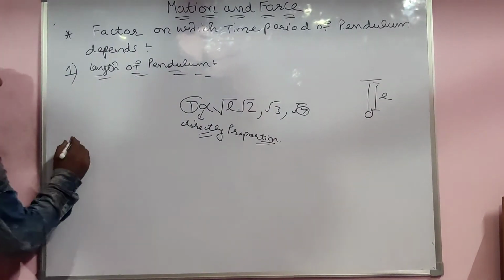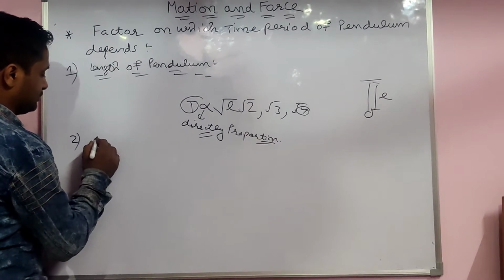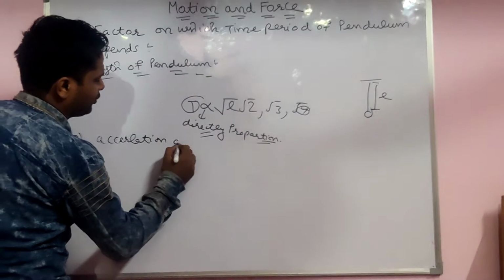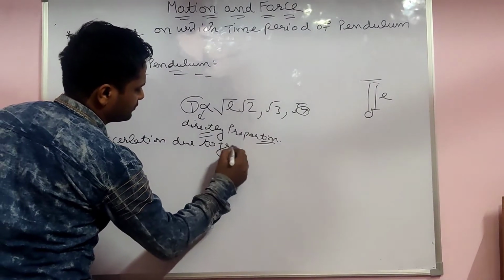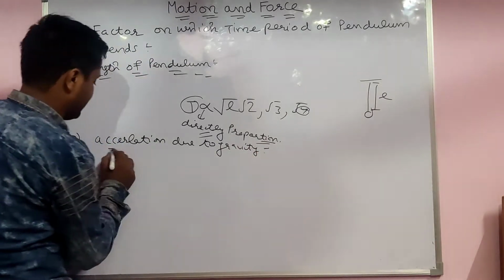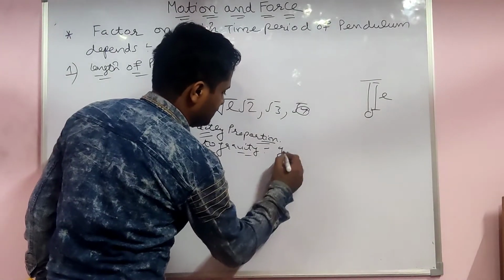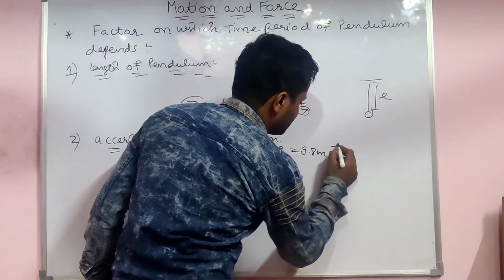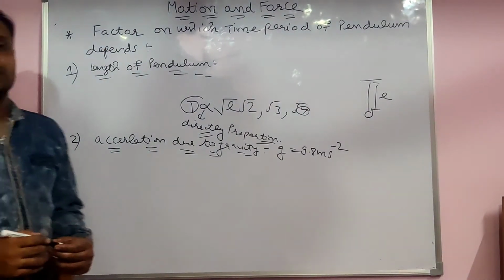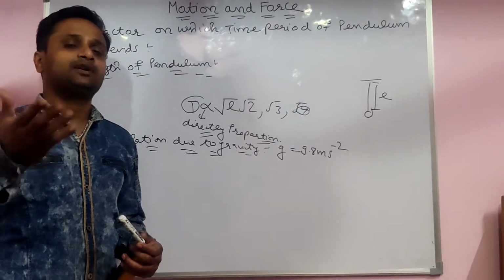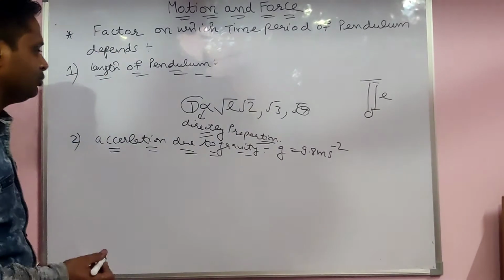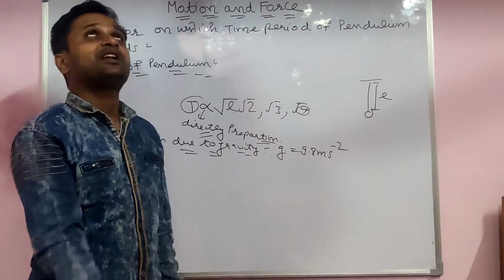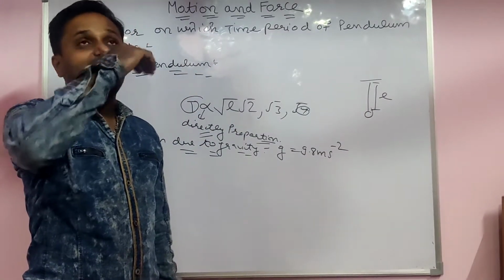Yes. Second factor here is the acceleration due to gravity. You already know acceleration due to gravity, g. The earth's gravity, you already know its value, 9.8 meter per second square. Maybe in the next lecture we will discuss acceleration, velocity, everything, speed also. Acceleration due to gravity. When you throw a body up, what is acceleration?